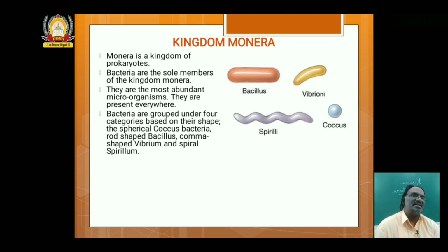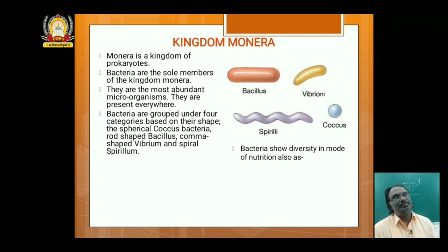You can see this diagram. Coccus bacteria, bacillus bacteria, vibrio bacteria and spirillum bacteria. This is one type of classification. The other type of classification is based on the mode of nutrition. How do they obtain food?